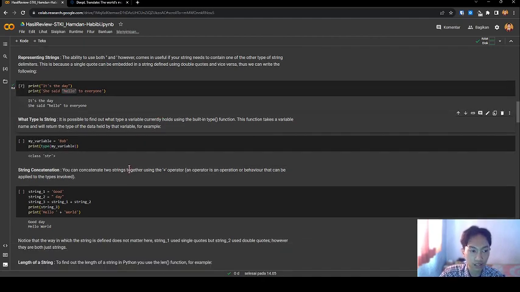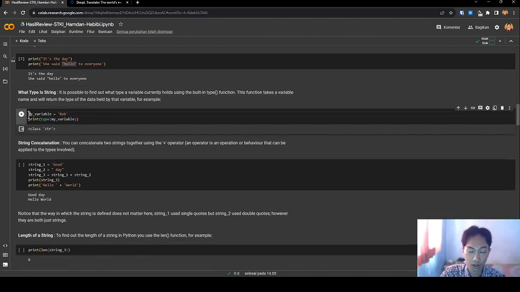What type is a string? It's possible to find out what type of data a variable currently holds using the built-in type function. This function takes a variable name and will return the type of the data held by that variable. For example, let's see the code. My variable is defined as Bob. I print type of variable, and it is type class string.